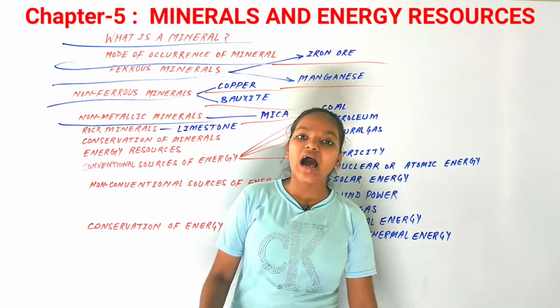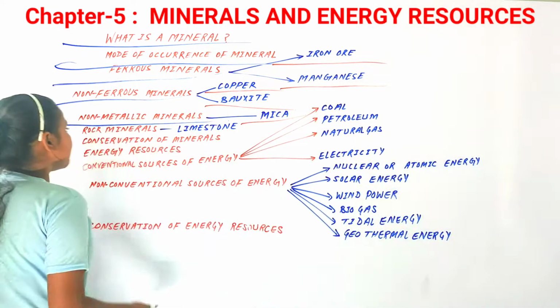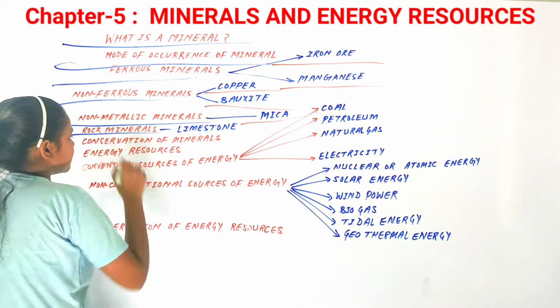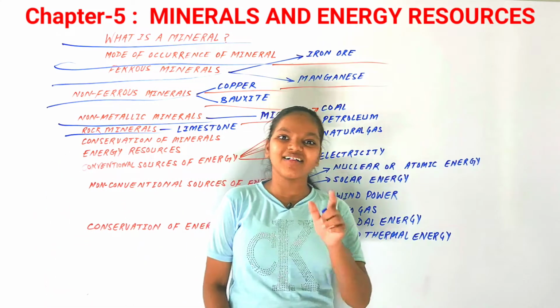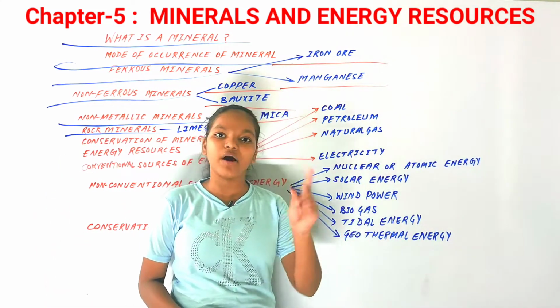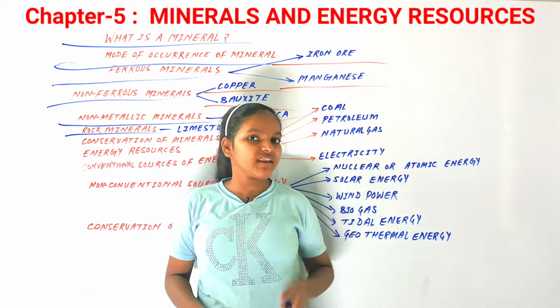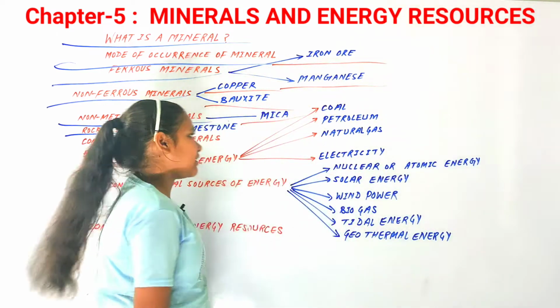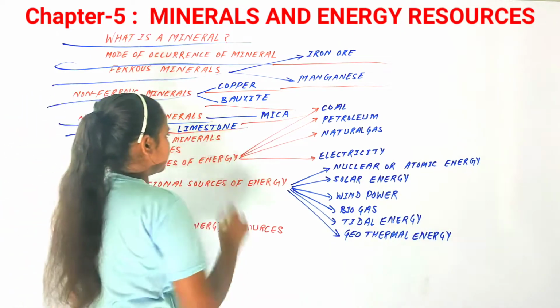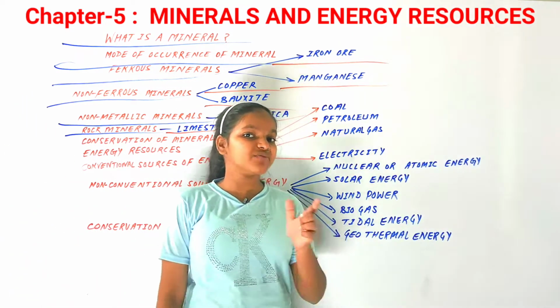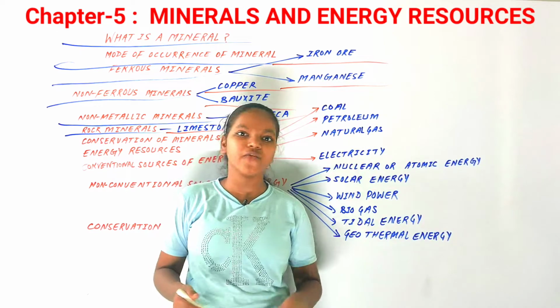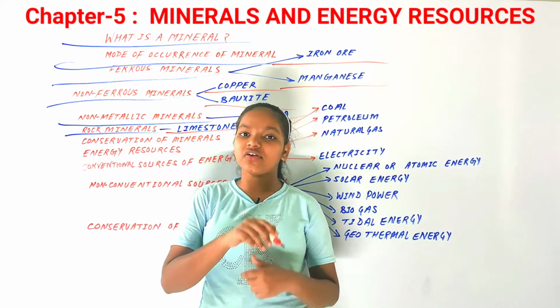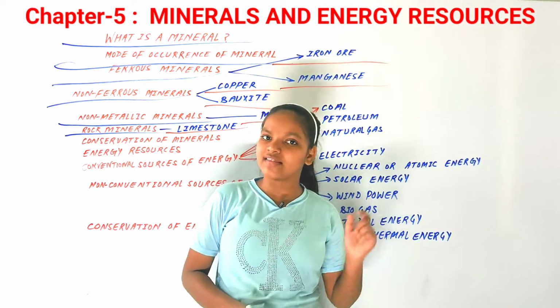Now let's discuss rock minerals as well. We are going to discuss just one rock mineral, one that can be quarried directly from rock. So let's discuss limestone. Limestone acts as a raw material for the cement industry. It comes directly from the rocks, and that is why it is a rock mineral.